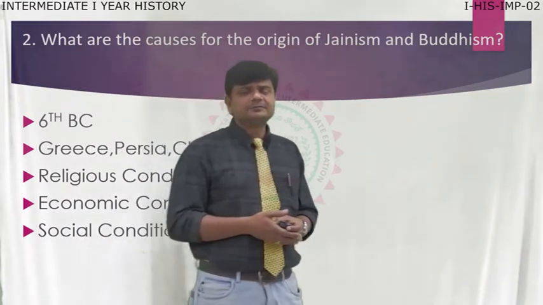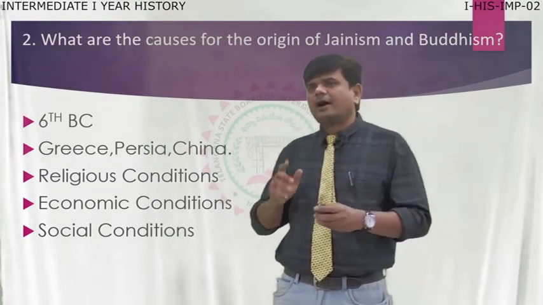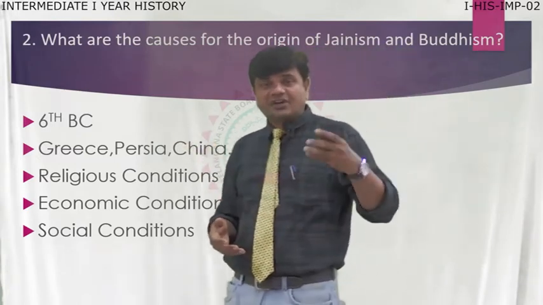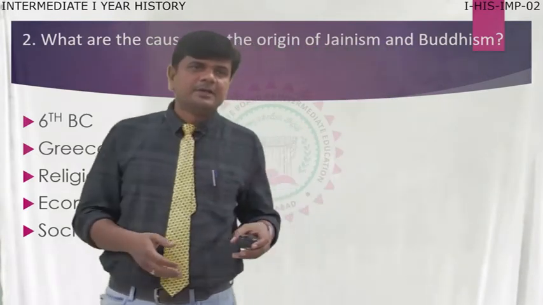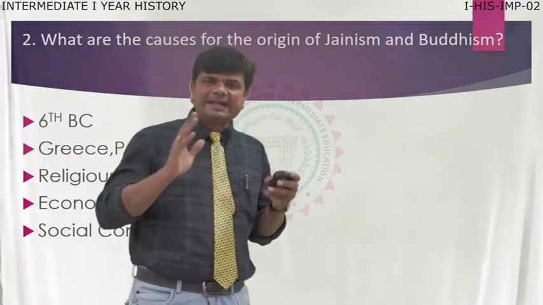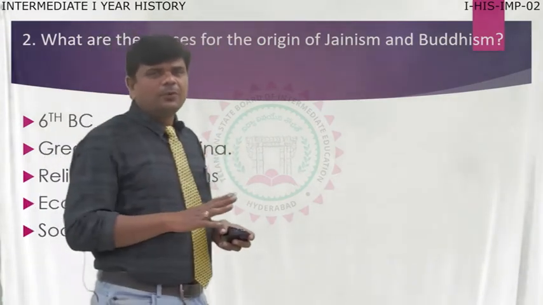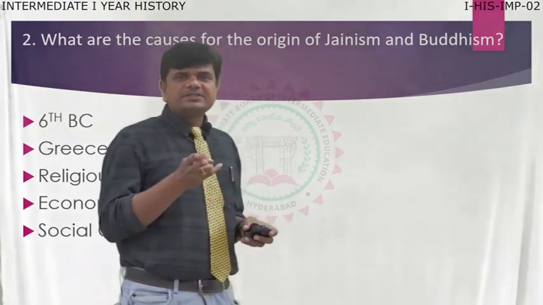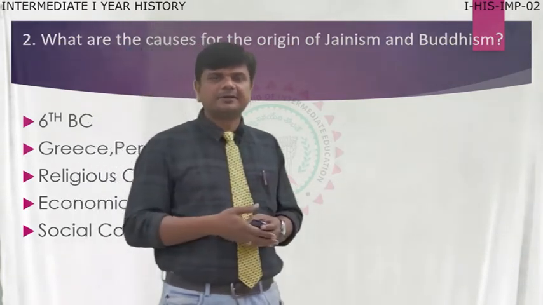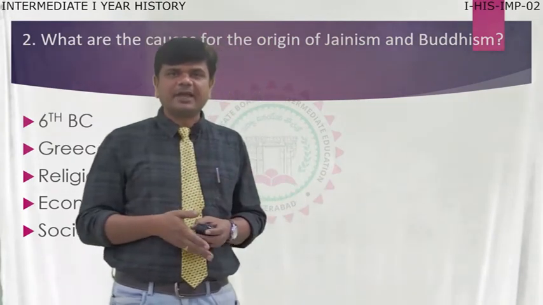Before that, Jainism was established by Vardhamana Mahavira. Another religion, Buddhism, was established by Gautama Buddha. These are the two important religions, which changed the entire Indian history. These two important people, one is Vardhamana Mahavira, another one is Gautama Buddha, belong to Kshatriya.